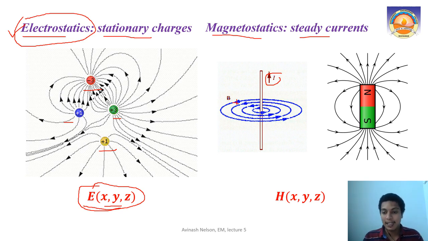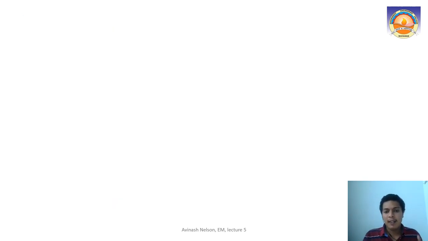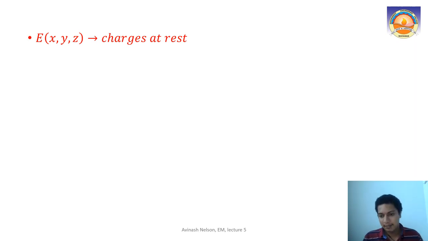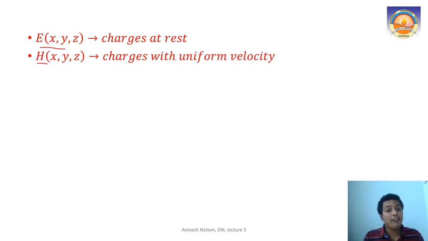So this was our idea till now, right? Now we come into time varying field, and it is different. We can say our electric field is produced by charges at rest. Now, our magnetic field is produced by what? There the charges started moving. First our charge was at rest. Then once we come into magnetostatics, our charge started moving, but it is moving with a uniform velocity.